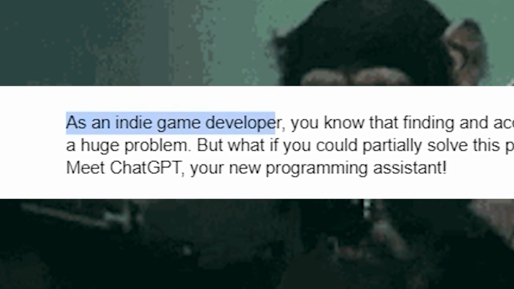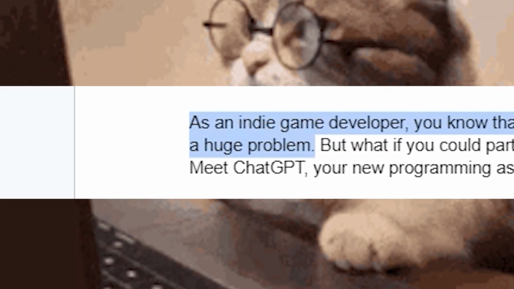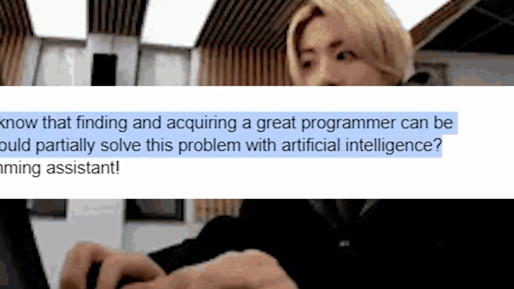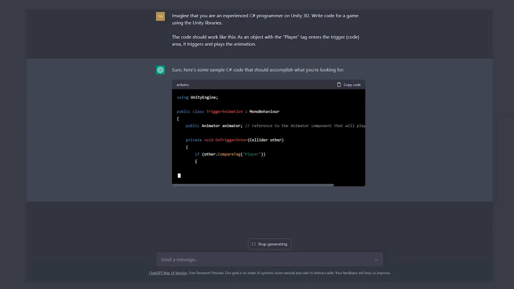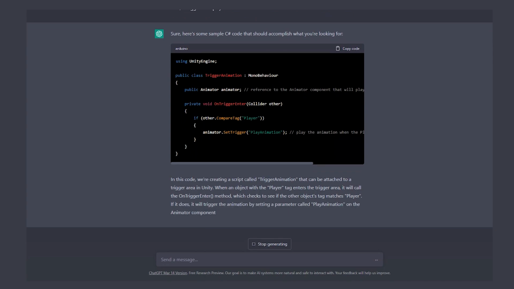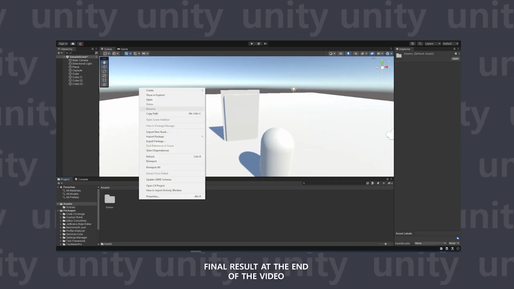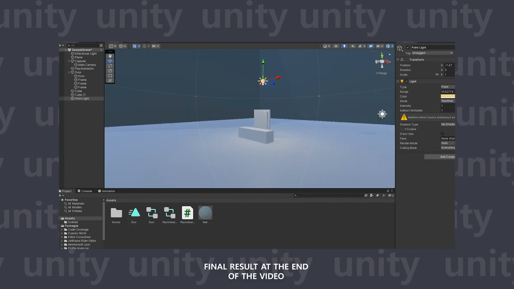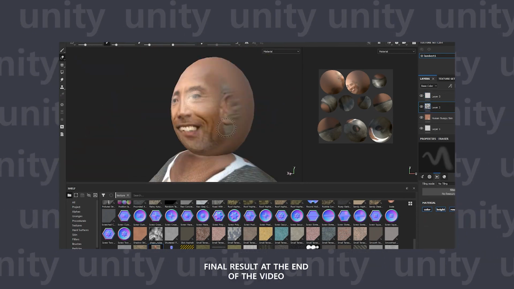Programming. As an indie game developer, you know that finding and acquiring a great programmer can be a huge problem. But what if you could partially solve this problem with artificial intelligence? Meet ChatGPT, your new programming assistant. With ChatGPT, you can generate code in any programming language and even solve simple programming tasks by yourself. Let's ask it to generate C# code for opening doors using Unity libraries. At this point, ChatGPT will not completely replace your programmer, but it will definitely help you solve simple programming tasks at the junior level.